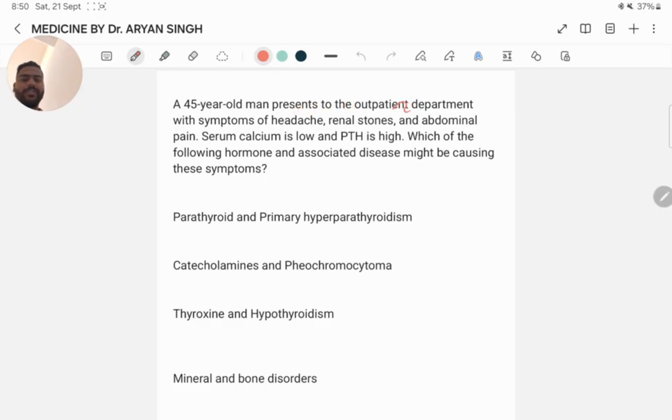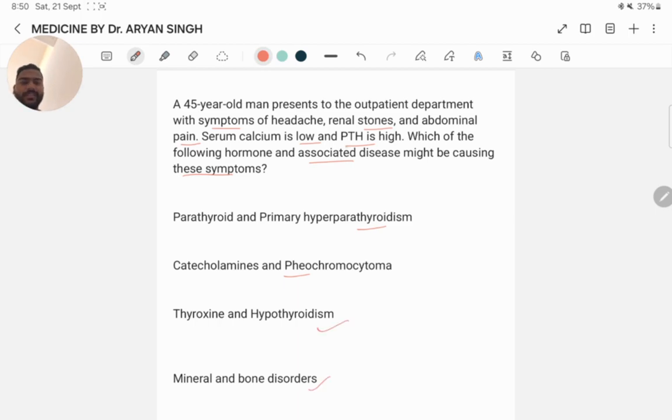A 45-year-old man presents to the OPD with symptoms of headache, renal stones and abdominal pain. Serum calcium is low and PTH is high. Which of the following hormones and associated disease might be causing this symptom? Parathyroid and primary hyperparathyroidism, catecholamine and thyroxine and hypothyroidism, mineral and bone disorder.